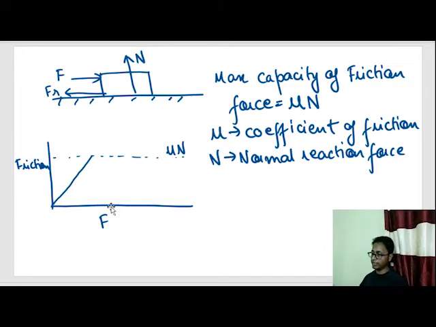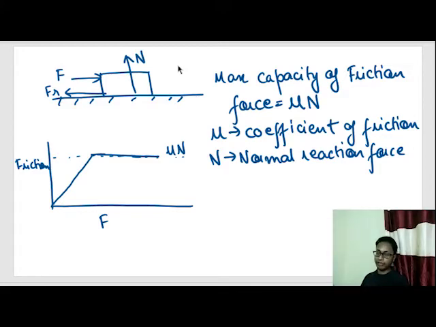Or the force keeps on increasing. What happens? The friction cannot keep on increasing. The friction will stay constant at mu n, and the body starts moving with some acceleration because there is some net positive force in the right direction. Okay, now this was our graph.